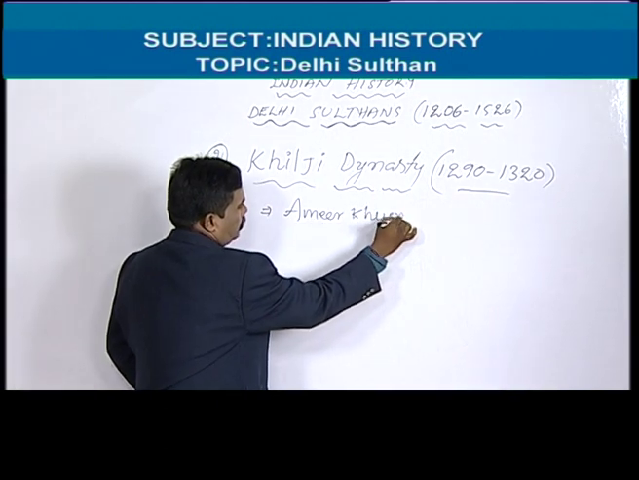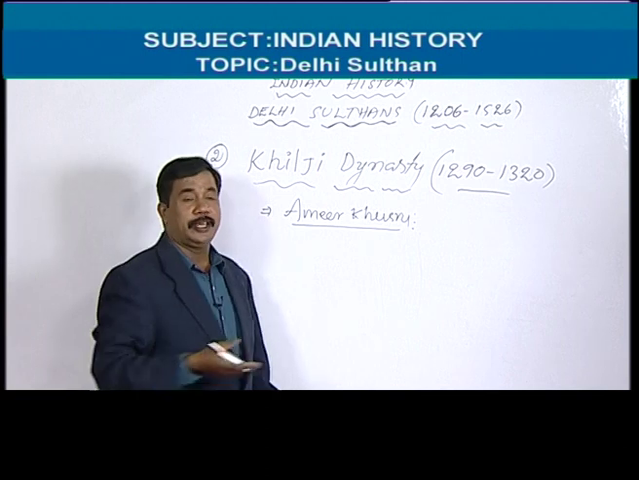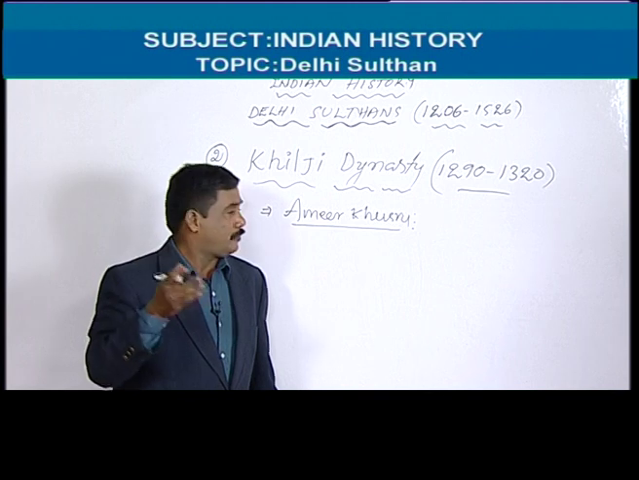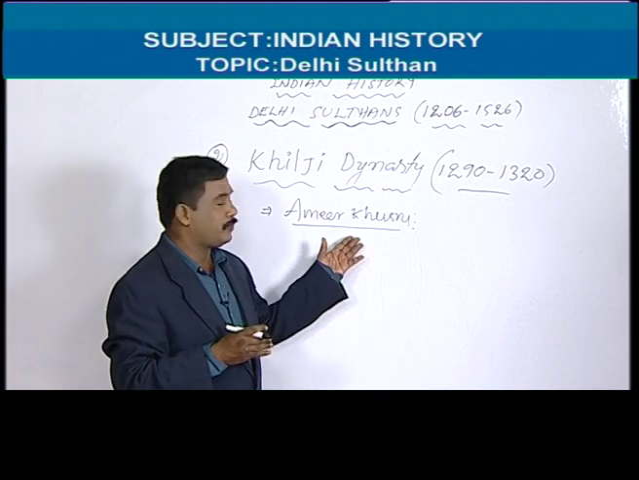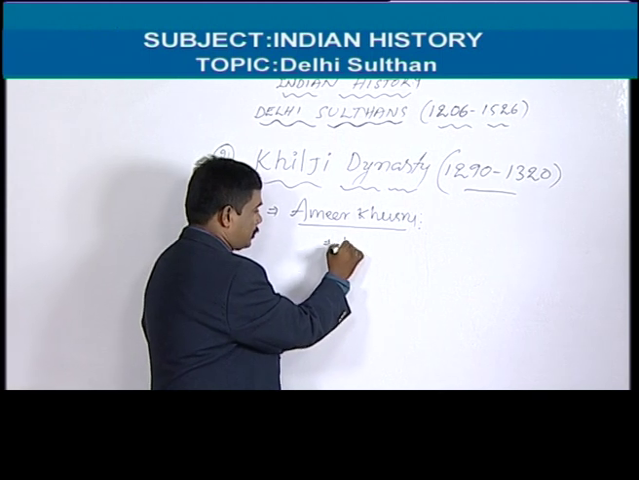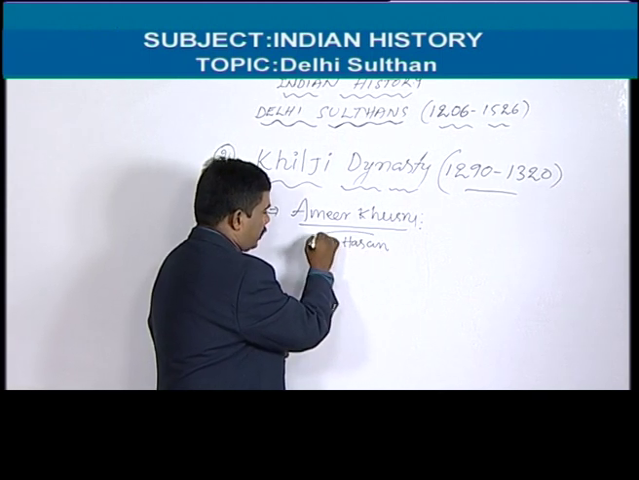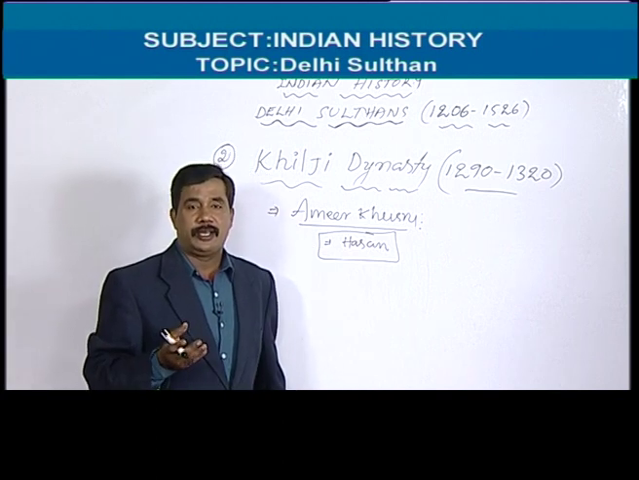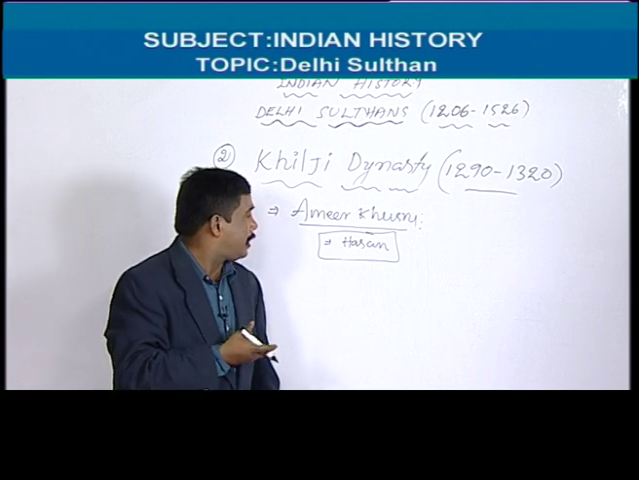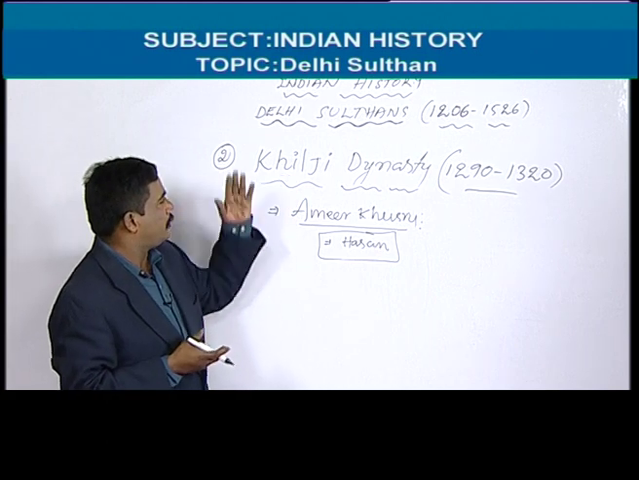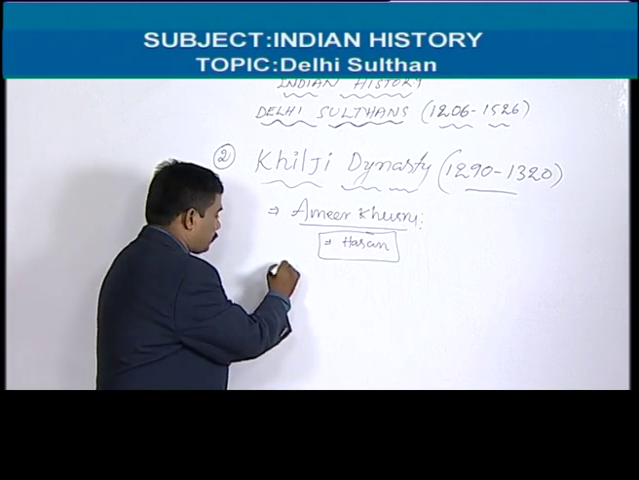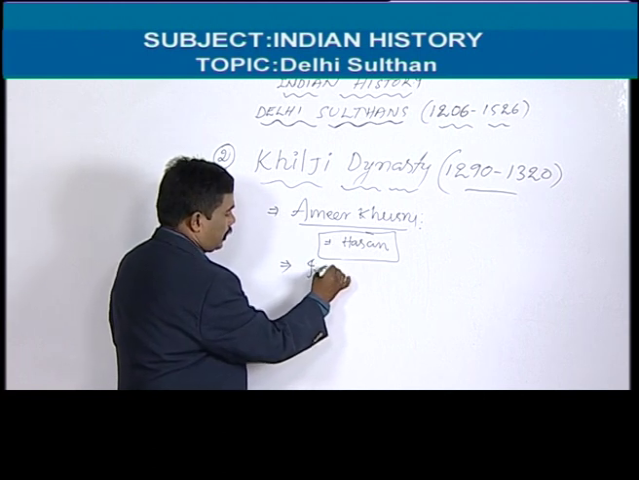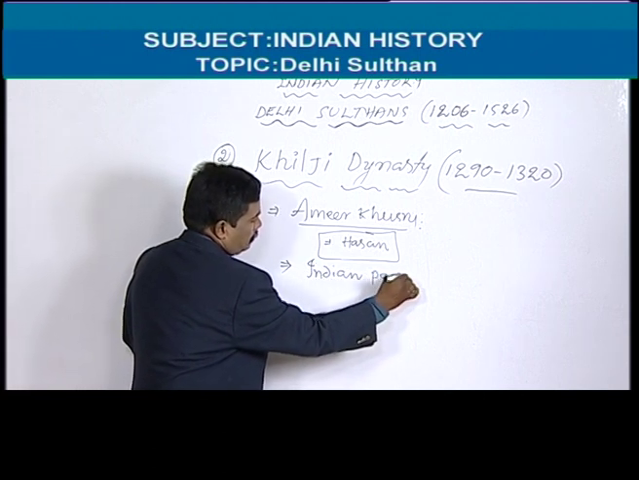Amir Khusru stayed in the period of Alauddin. Actually, he worked under 6 sultans from Balban to Ghiyasuddin Tughlaq. This is Amir Khusru. He was from Persia. His original name was Hasan. Amir Khusru was a musician, a writer, a poet. So he had so many talents. He was a multi-talented person. He was in the period of Alauddin Khilji. And he has the title Indian Parrot.